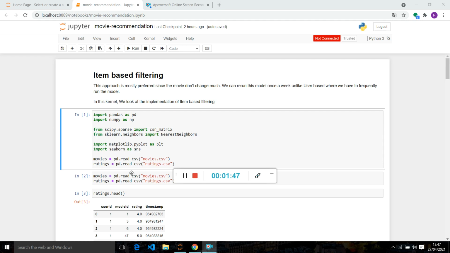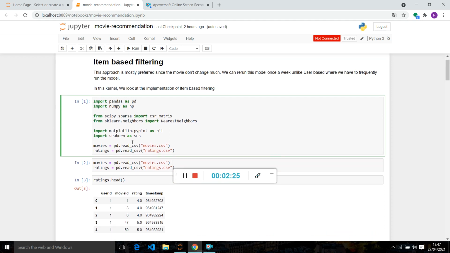Now we will go to our coding session. I have written it all, and all we need to do is run the commands, so it doesn't take much time. First, we will import our necessary libraries: pandas, then NumPy, then SciPy for the CSR matrix because we will use that in our system, then sklearn, and then the matplotlib and seaborn libraries.